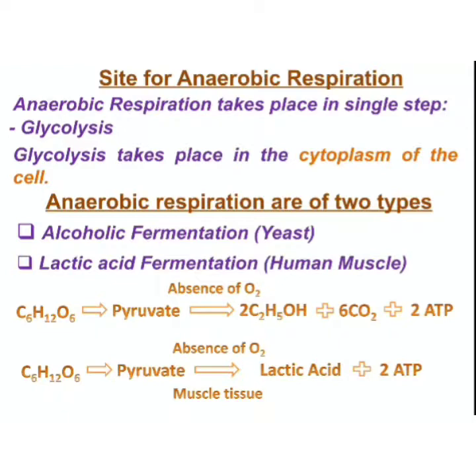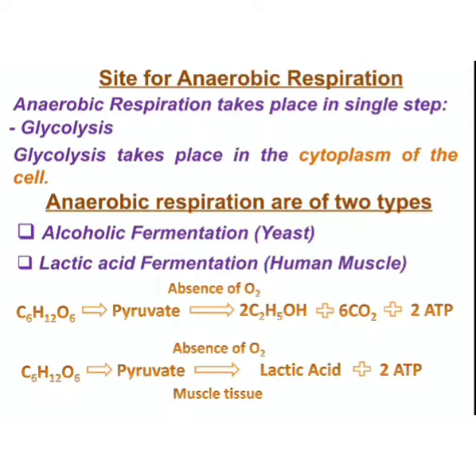This reaction basically takes place in the human muscle, and because of this, lactic acid gets accumulated in our muscles, and we feel muscular cramps after doing hard and rigorous work. The next day our muscles feel pain, and this cramp is because of the accumulation of lactic acid in our muscle tissue.